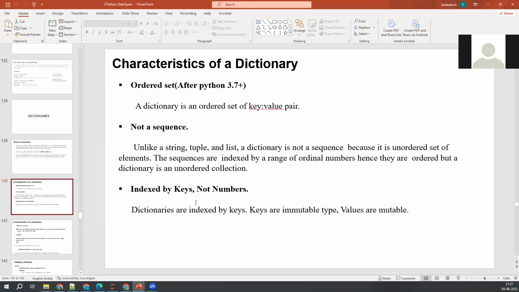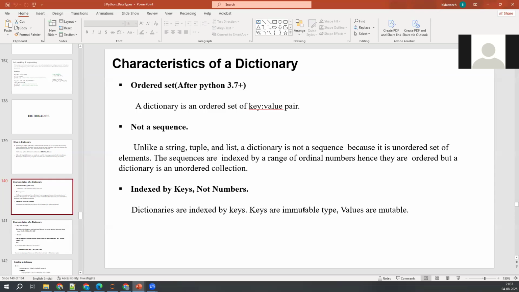Okay, so dictionaries are indexed by keys. In other data types we have seen, we were able to access the elements or items by their index. But here we don't have that indexing concept. So we can access the value by its key actually. I'll show you in some time what I mean by accessing the keys and values. But keys are immutable type. Keys should be immutable type, guys.